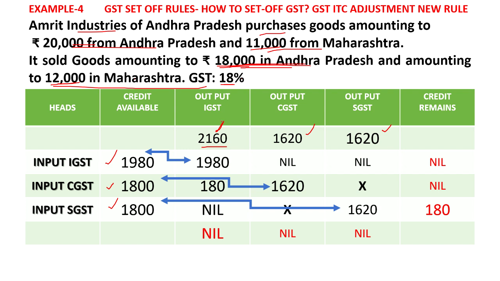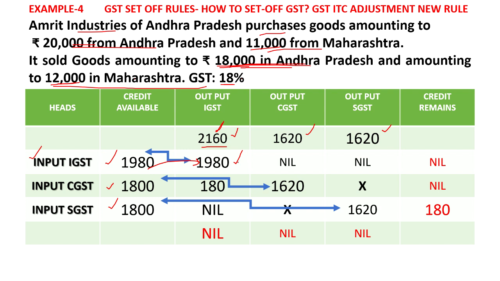But before paying, it can adjust something from here. So first we will adjust sequentially. First we will adjust input IGST with the input IGST only. From 2160, 1980 can be adjusted from here. So the remaining 180 will be there.